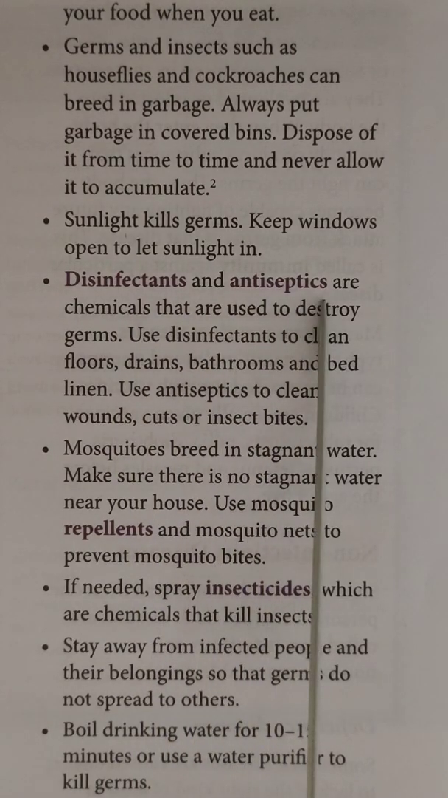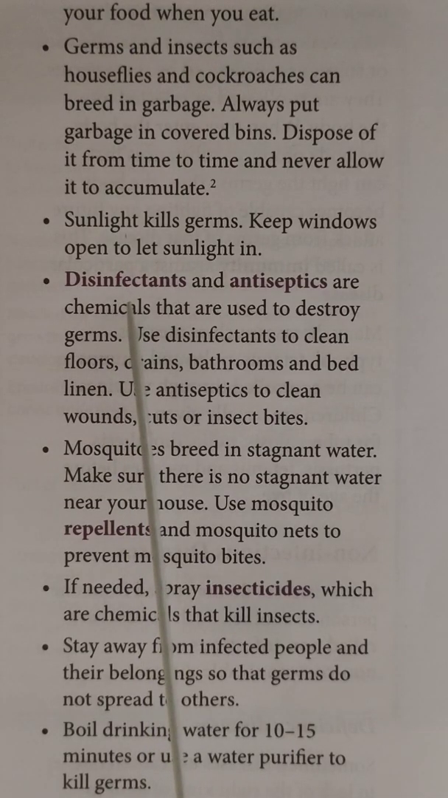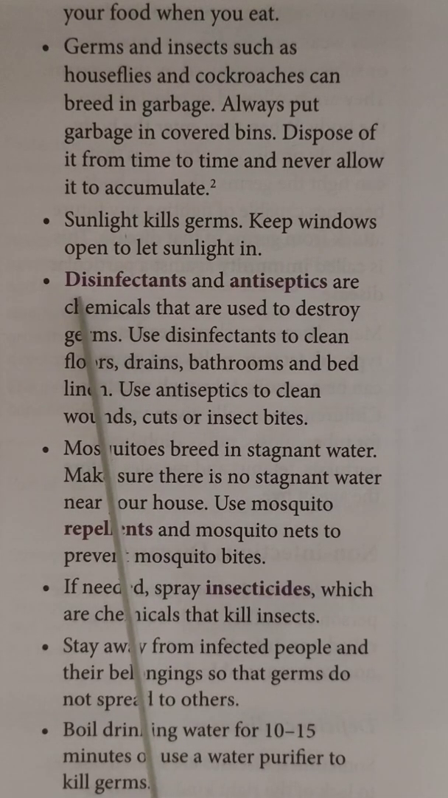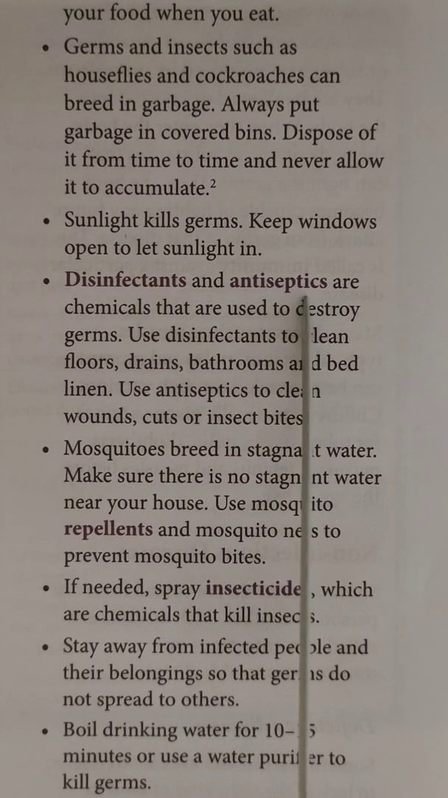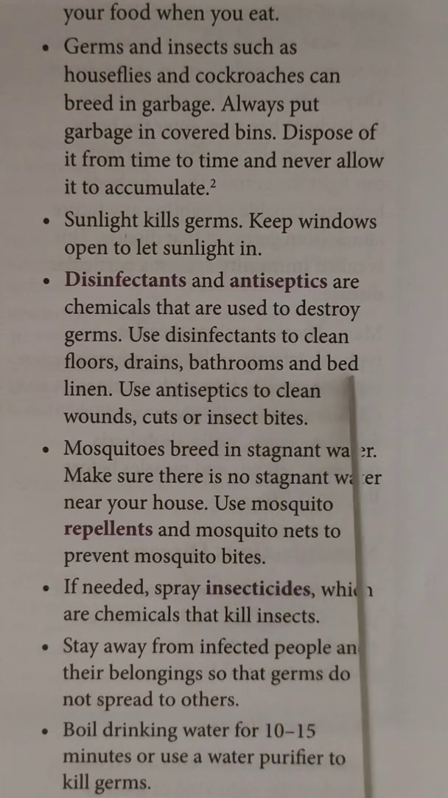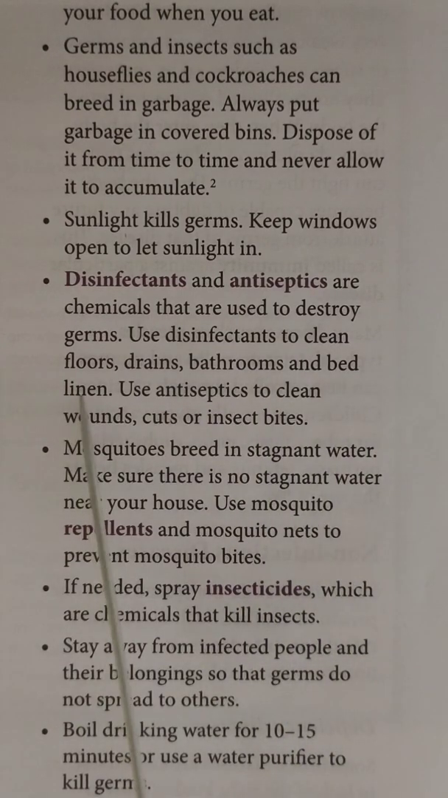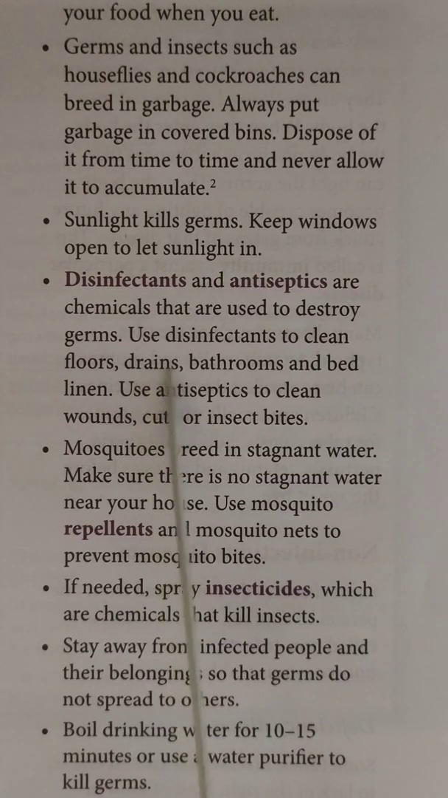Disinfectants and antiseptics. These are chemicals that are used to destroy germs. If they ask you to name the chemicals that can be used to destroy germs, your answer should be disinfectants and antiseptics. Use disinfectants to clean floors, drains, bathrooms and bed linen, that is bedspreads. So we can use disinfectants mainly to clean the floor, drains, that is water pipes and all, bathrooms and bed linen. Drains also include the washing basin, from which one pipe goes, so that can also be considered a drain.